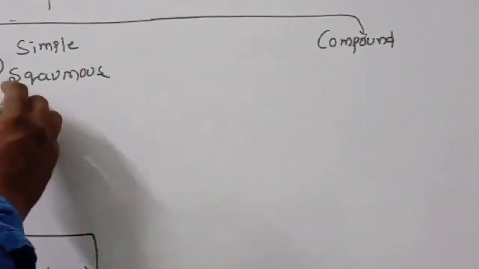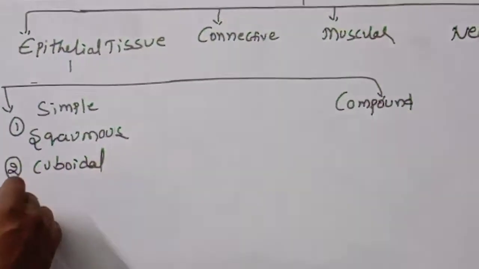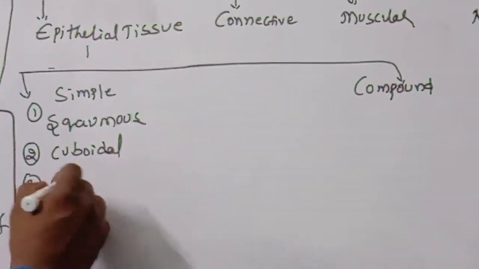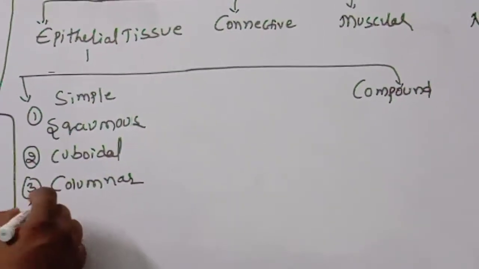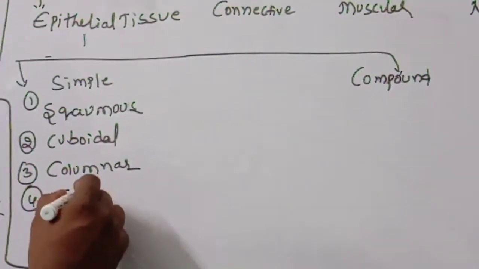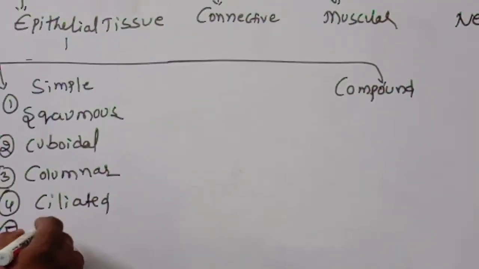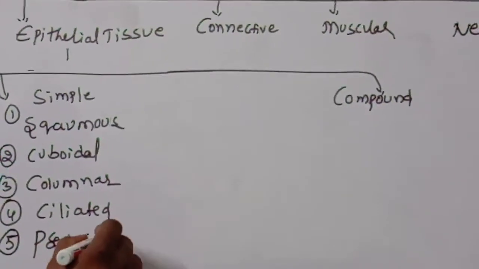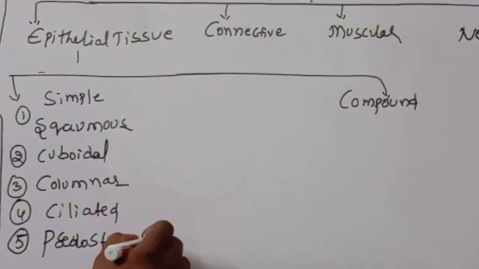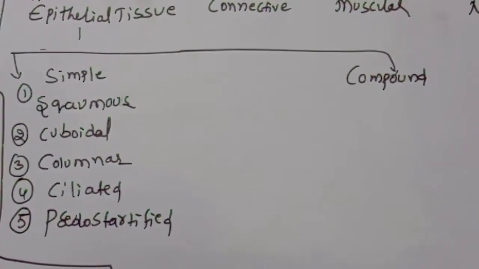The second one is cuboidal. The third one is columnar. The fourth one is ciliated, and the fifth one is pseudo-stratified. This point you should remember. Squamous, cuboidal, columnar, ciliated, pseudo-stratified.